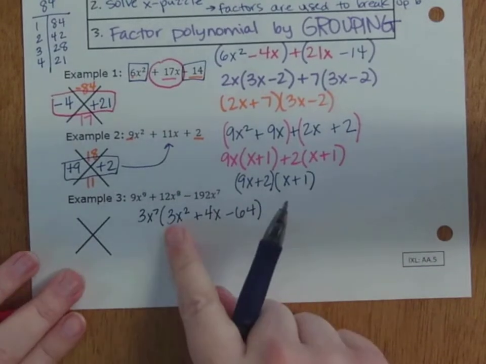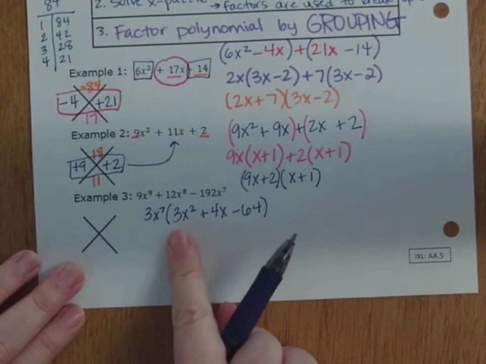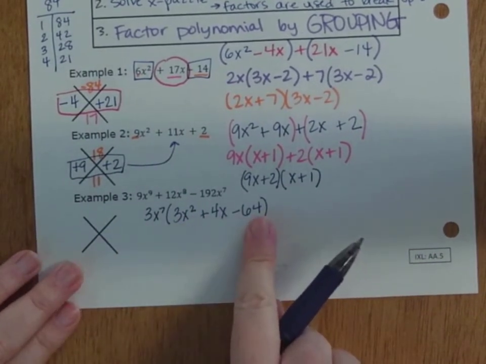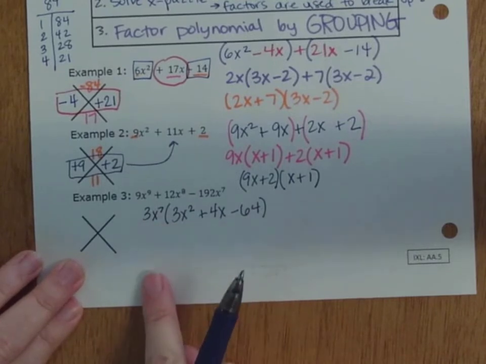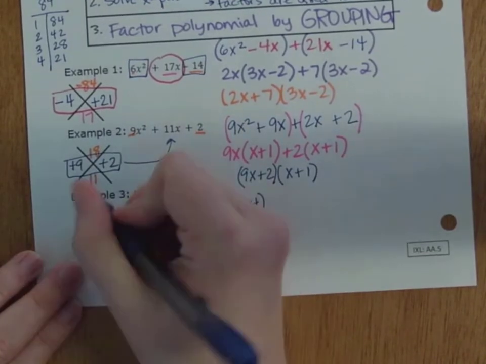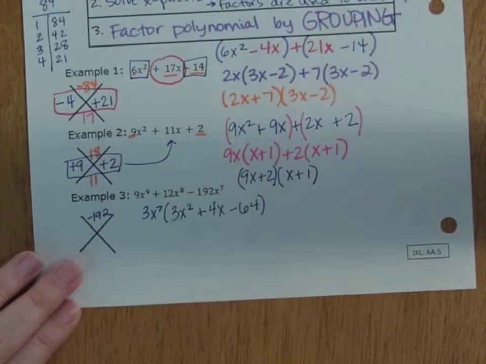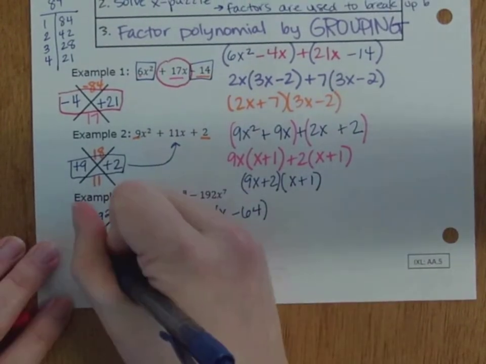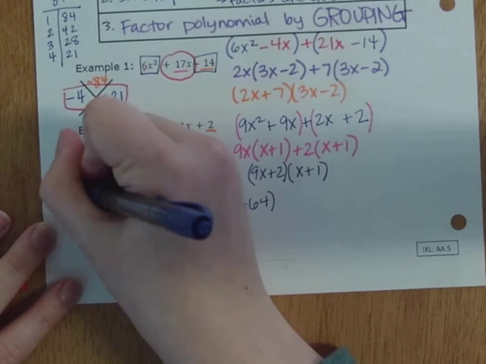Okay. And now when I do my x puzzle, I'm only looking at my quadratic trinomial. The 3x to the 7th is going to hang out over here. So 3 times negative 64 is negative 192. Adding to be 4. Make your T-chart.